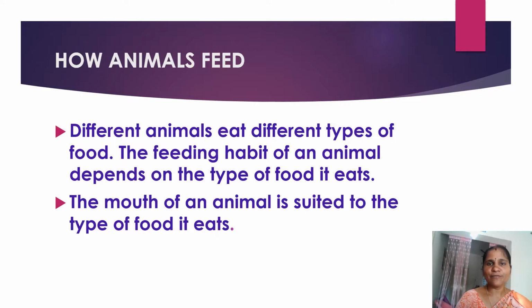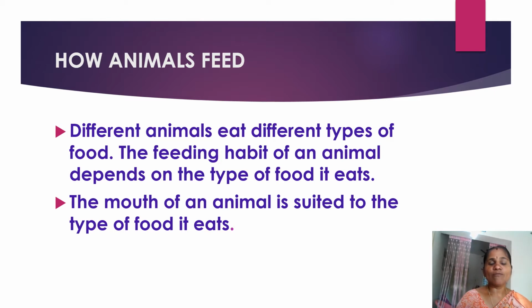How animals feed. Different animals eat different types of food. The feeding habit of an animal depends on the type of food it eats. According to their food, we can segregate the feeding habits of these animals.